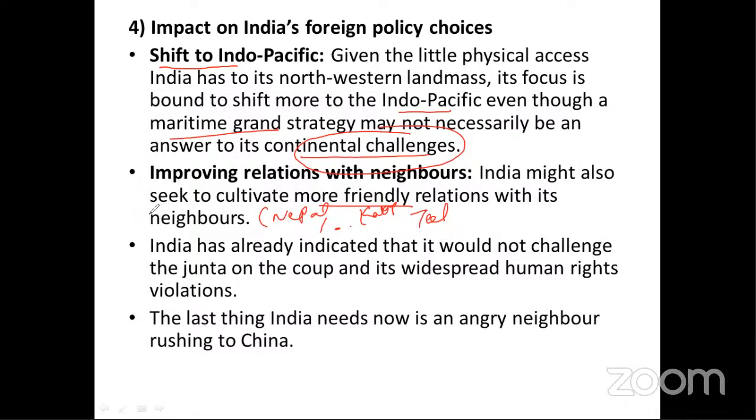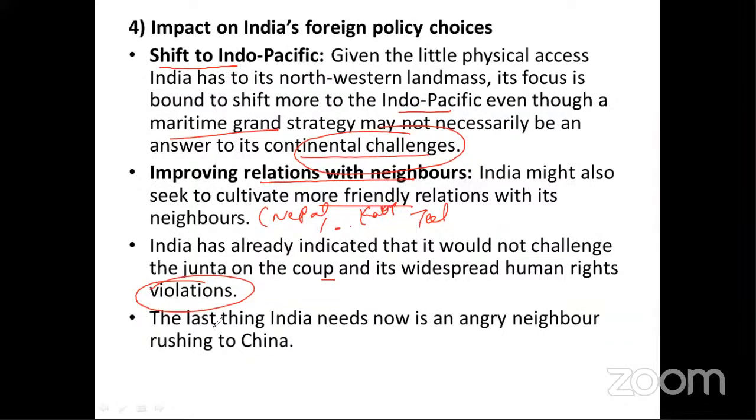If India has to build good foreign relations in future, it has to do all this, meaning improving relations with the neighboring countries. India has already indicated that it would not challenge the junta in Myanmar on its widespread human rights violations. Human rights should be respected, so that whenever any dispute between India and another country happens, the United Nations also respects these policies.